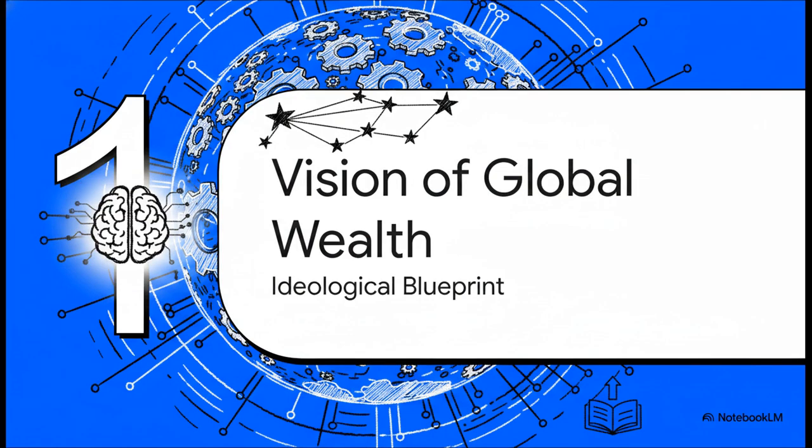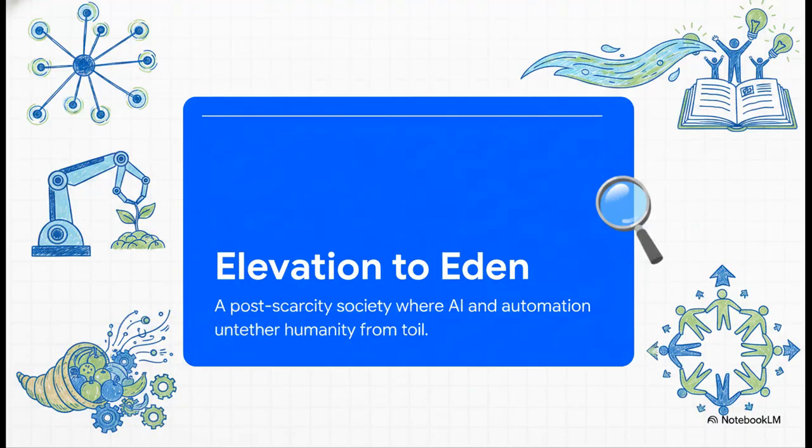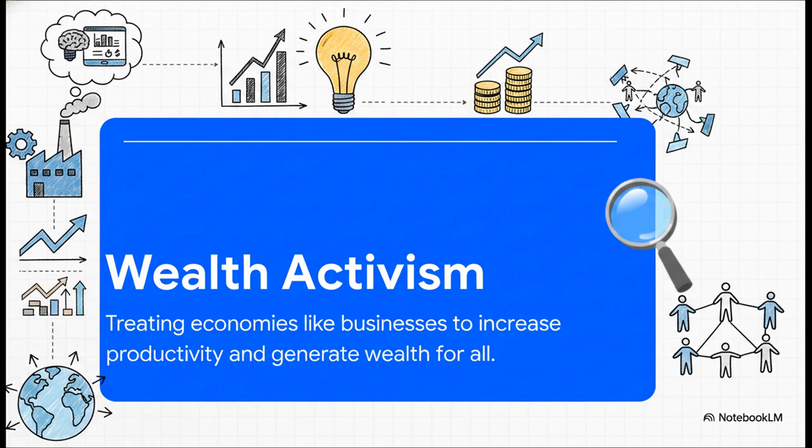Section 1. The Vision of Global Wealth, the Ideological Blueprint. So, to really get the technology, we gotta understand their ultimate goal first. They call it the elevation to Eden. The text defines this as a proposed future post-scarcity society. Imagine a world where AI, robotics, and advanced automation take over all the basic labor, basically untethering humanity from the daily grind. In this envisioned society, the focus shifts entirely to unbound creativity, finding purpose, and ensuring universal access to basic goods.